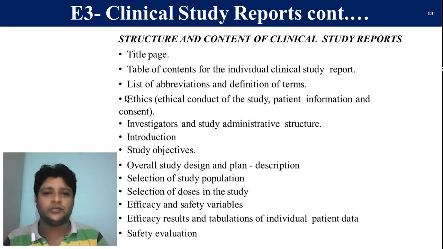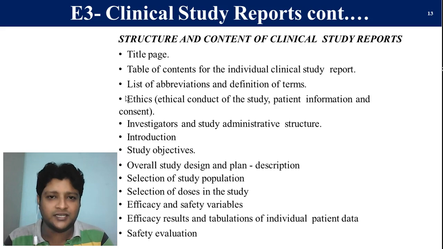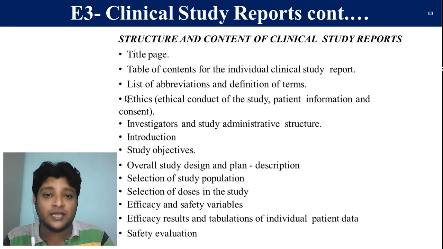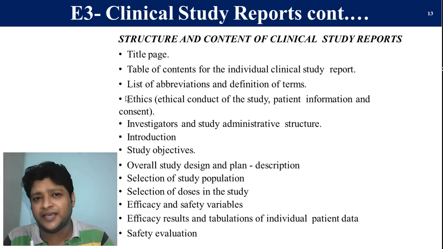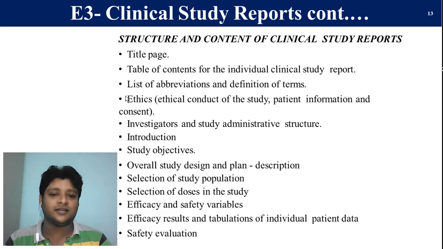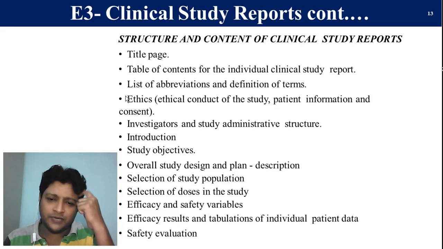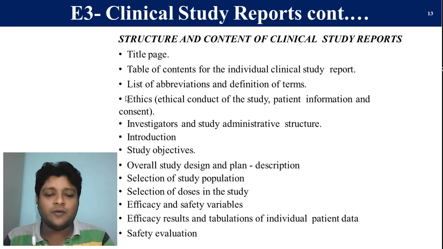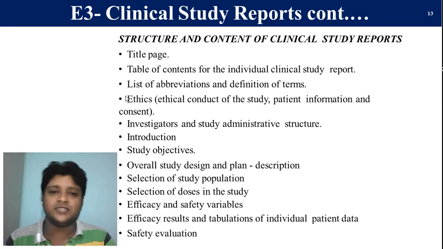Then introduction, objective, study design and plan description, and selection of study population: how we have selected the patients and what the selection criteria were, like age, weight, or any previous disease condition. Then selection of dose, what dose is utilized for the clinical trials, along with efficacy and safety variables, efficacy results in tabulation form, and safety evaluation. All this data gives a clear picture of the report, what you have done, what your results were, and what your interpretation is.